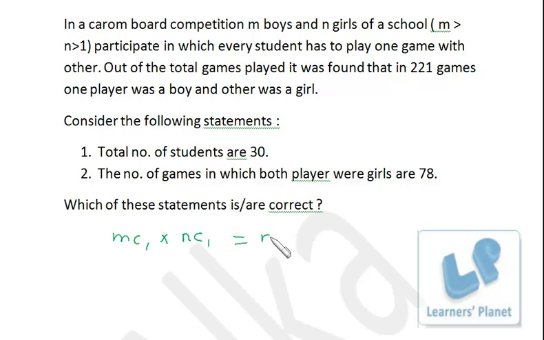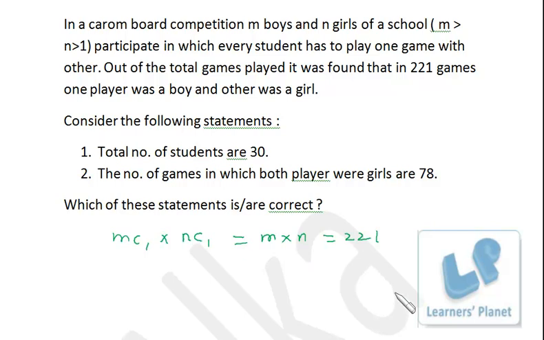So in all, M into N games will be there, and this M into N is nothing but 221. Out of M boys we are selecting one boy, out of N girls we are selecting one girl, so we get total M into N combinations, which is given to us as 221.